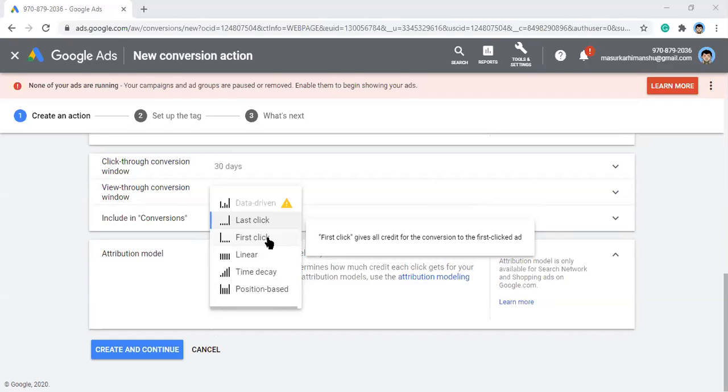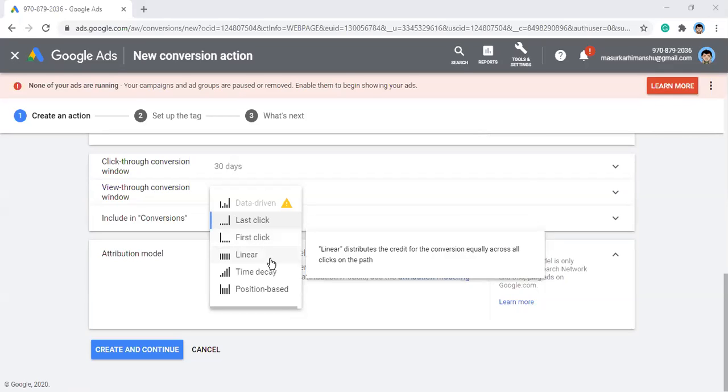They might have clicked your ads, let's say n number of times, but whatever ad they clicked the first time to come to your website and then purchase later on, that will give you a conversion. It will credit the conversion to that particular ad which was clicked the very first time. Then there is linear attribution. That means if people have clicked on your ad 10 times and have converted, then it will credit the conversion value, let's say 0.1, 0.1, 0.1, 0.1, for 10 times.